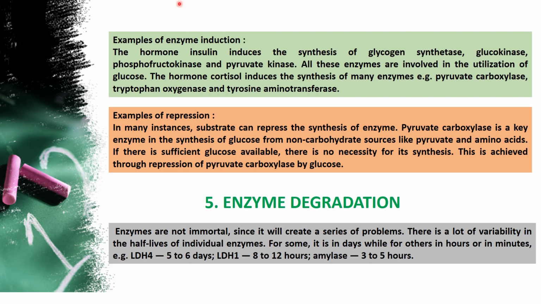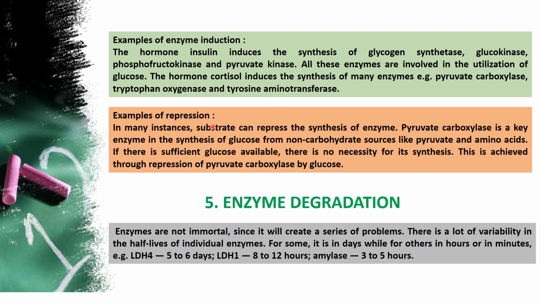The example given here is the hormone insulin. It induces the synthesis of the enzymes glycogen synthetase, glucokinase, phosphofructokinase and pyruvate kinase. So insulin will give the information to the gene to induce the synthesis of these types of enzymes. And the hormone cortisol also induces the synthesis of many enzymes: pyruvate carboxylase, tryptophan oxygenase and tyrosine aminotransferase. So all these are given for synthesis or induction.